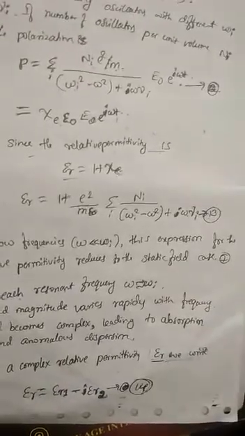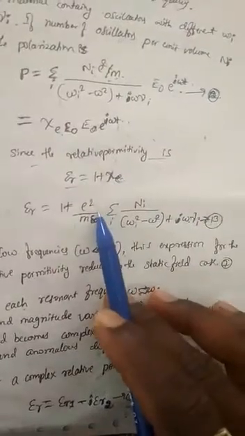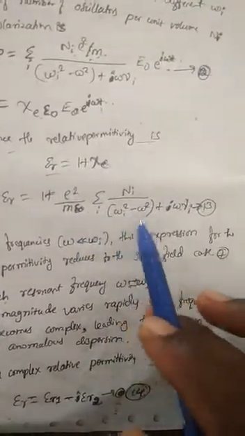Since the relative permittivity epsilon r is equal to 1 plus chi e, using the above equation, epsilon r is 1 plus e square divided by m epsilon naught, summation of n i divided by omega i square minus omega square plus i omega gamma i.